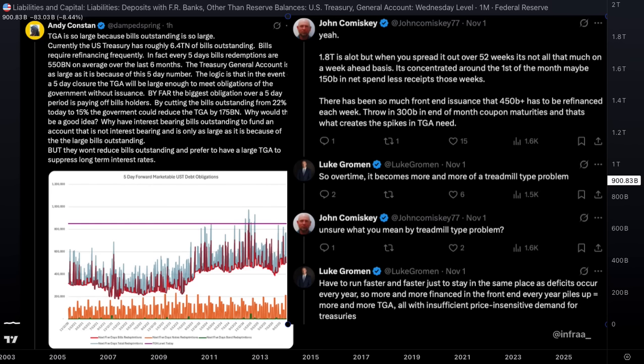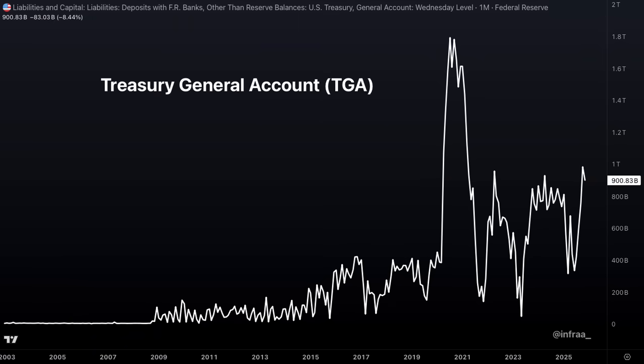And over here on the right, Luke Gromen goes back with John Kaminsky about this kind of treadmill effect where old deficits are being issued at higher interest rates, and of course in bills, shifting from longer duration debt that we might have issued 10 years ago, which is now being refinanced in a bill. You get this compounding effect, this treadmill type problem where you have to run faster and faster just to stay in the same place, because deficits are growing at 8% CAGR, and more of those deficits are being financed in bills, meaning more and more buffer must be built